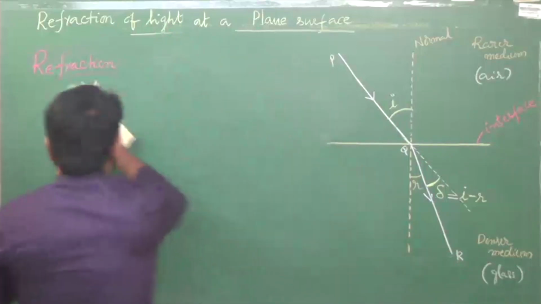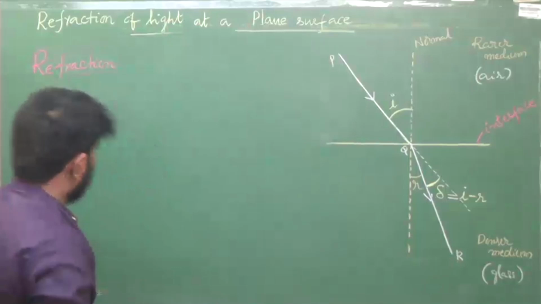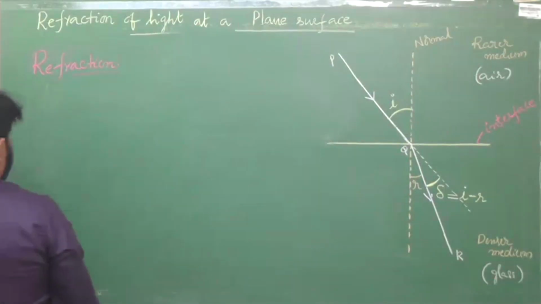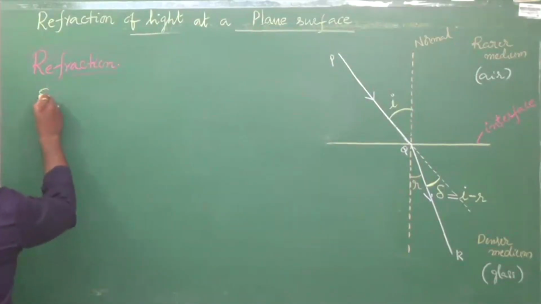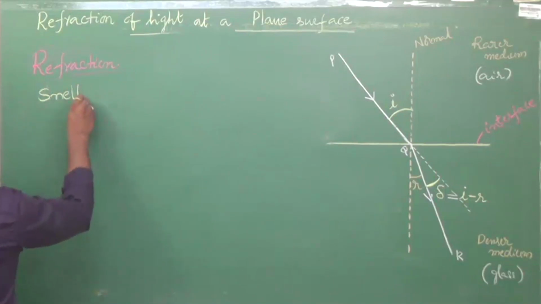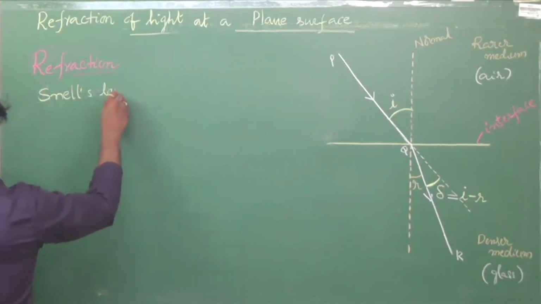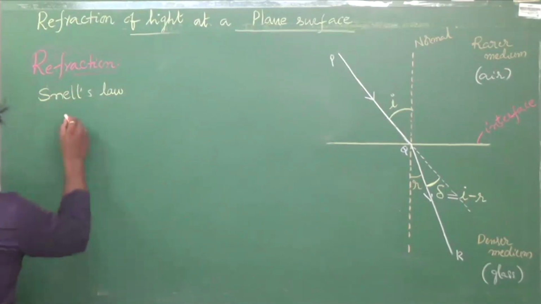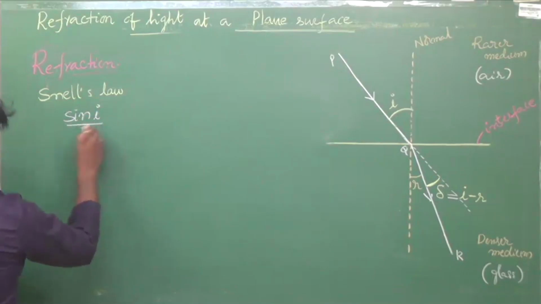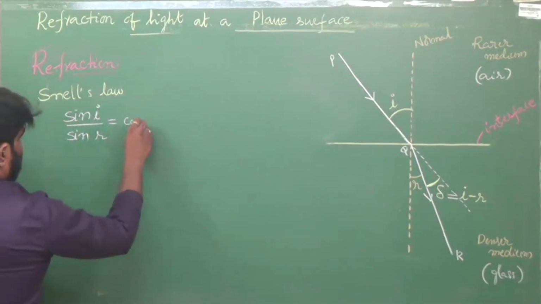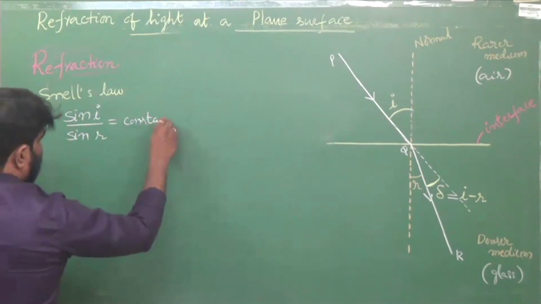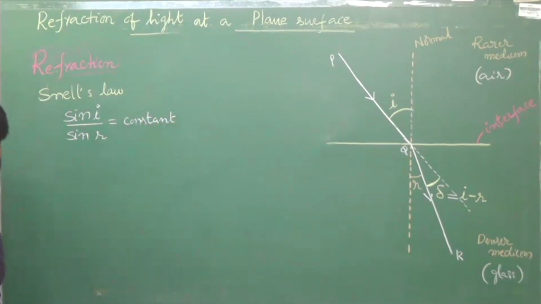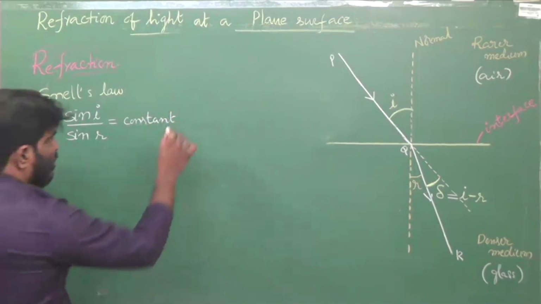Okay, Snell's law. Tell me, what is Snell's law? It is sin I by sin R is equal to constant. What is this constant called?